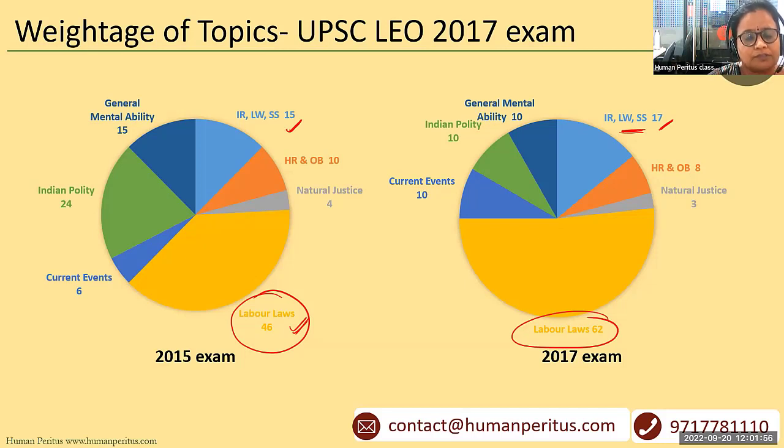We have to study in depth. But the thing I want to highlight here is that whatever is the quantum of questions, the more focus will be on labor laws, IR, social security, because this is a labor enforcement exam. So more weightage in the exam would be towards these topics, right?